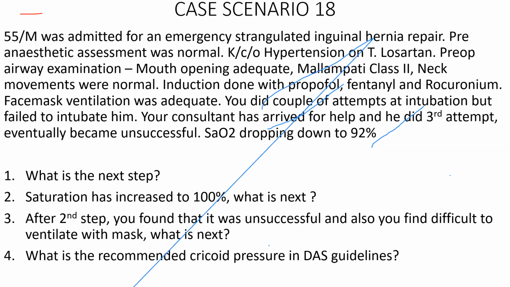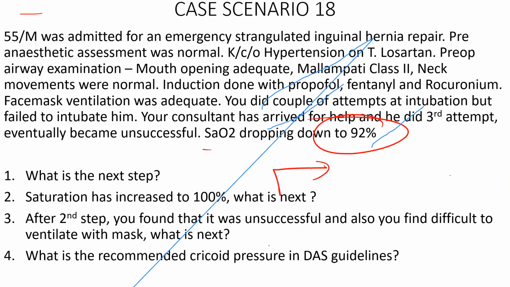So supraglottic airway devices we can use. What is the next step you do? That is the first question. Convert to face mask ventilation. Good. First thing I have to do is convert to face mask ventilation, because in difficult airway, oxygenation and ventilation are the key factors, not intubation. Since the patient is desaturating, immediately you convert to face mask. After face mask, saturation will come to 100%.